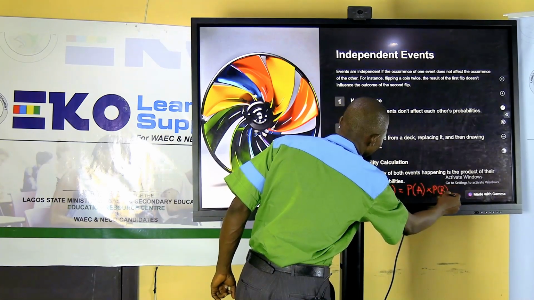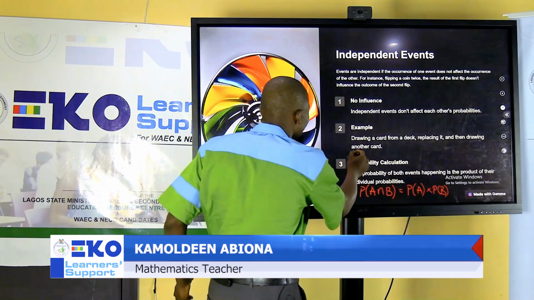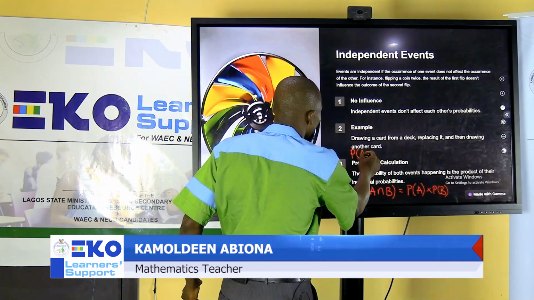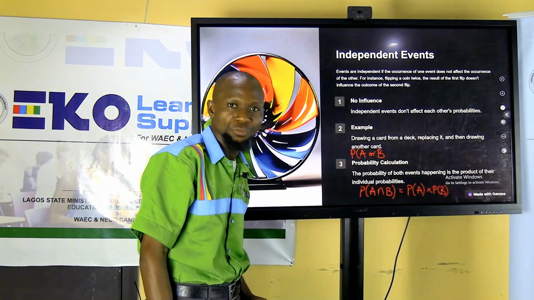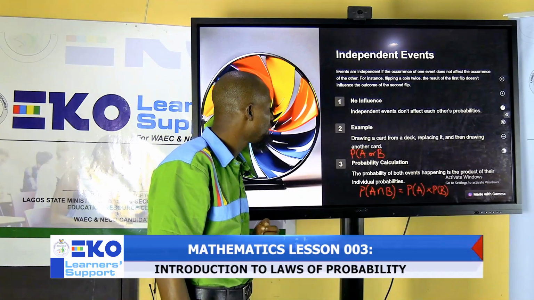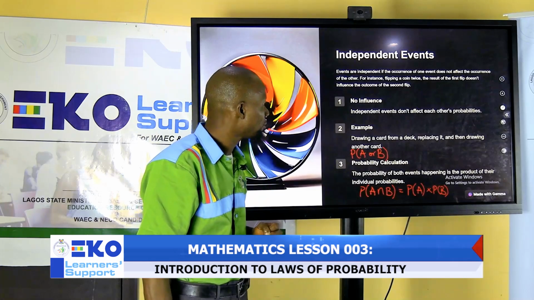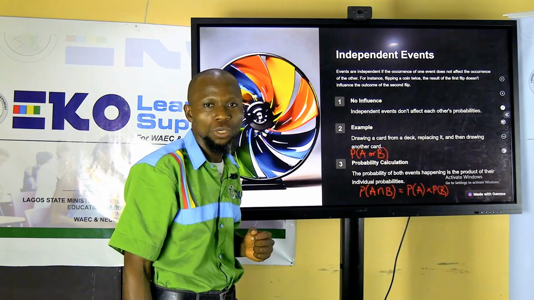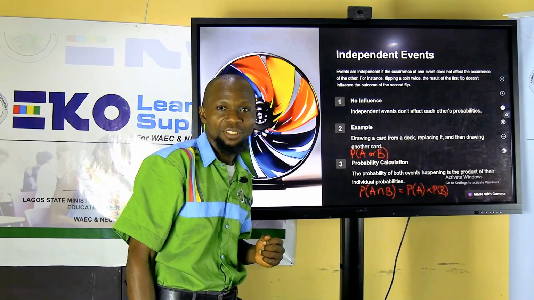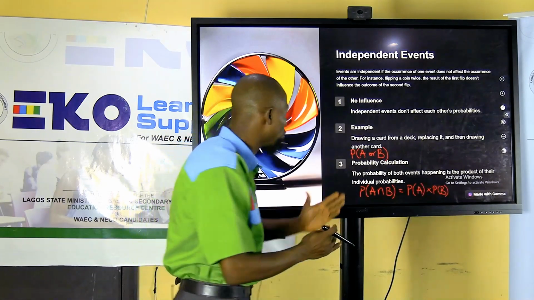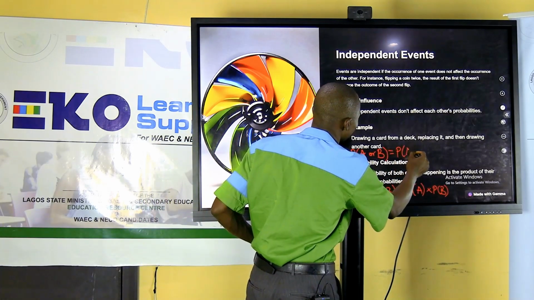All right, but we also need to talk about addition here too. Probability that either of the two occur, which we talked about in the mutually exclusive event. So in this case, how do we do this? Probability of A or B? Well, to do that, I will refer us back to our knowledge of sets. When you have two overlapping sets, how do we find the union? Because probability of A or B is also the same thing as probability of A union B.